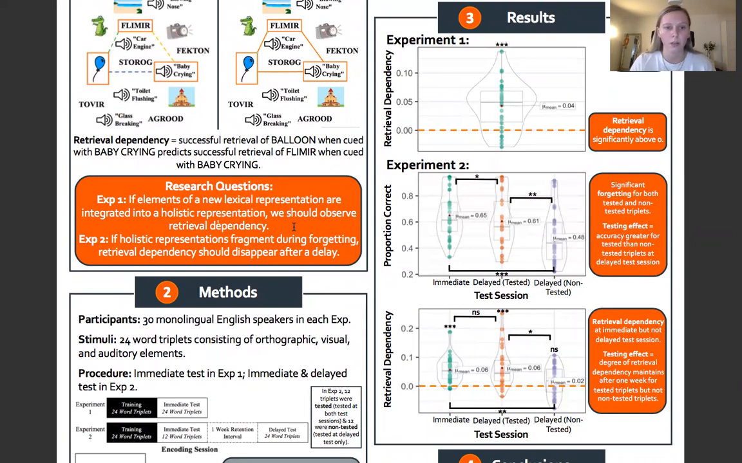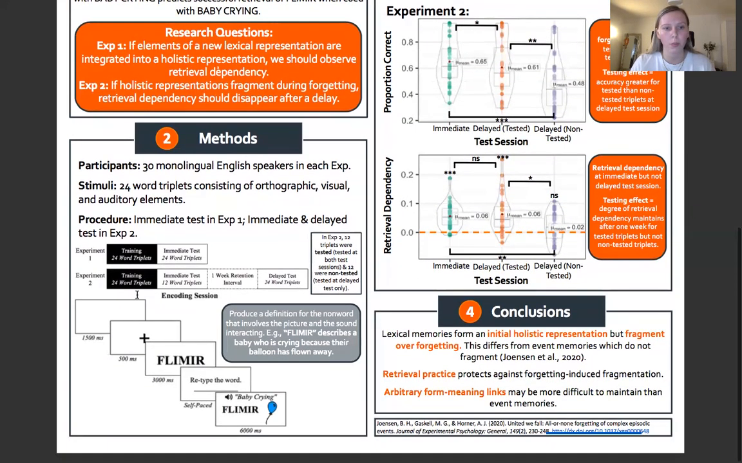So specifically during encoding, participants first saw a word form and they had to retype the word form, and then they would see all 3 elements of a word triplet together on the screen, and their task was to come up with a definition for the non-word that involved the picture and the sound interacting. So for example, here they might say flamir is the word we use to describe a baby who's crying because their balloon has flown away.